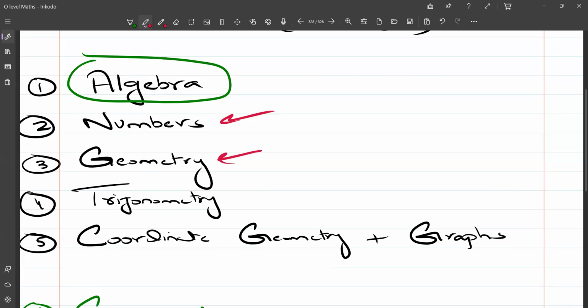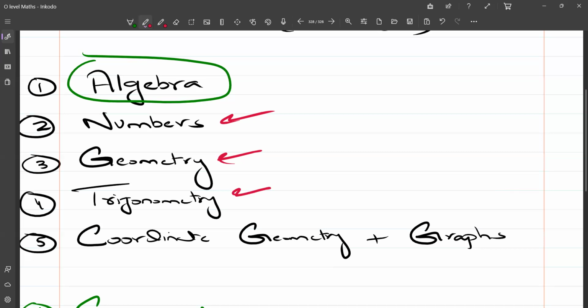And the fifth most important topic of IGCSE Maths P2 is coordinate geometry plus graphs of functions. Coordinate geometry is how to find a gradient, straight line equations, parallel lines, perpendicular lines, distance between two points, and all that. Now, what is included in graphs of functions? We have multiple types of graphs, including linear graphs, quadratic graphs, cubic graphs, exponential graphs, sketching of graphs, and interpreting graphs. All are included in the topic of graphs.